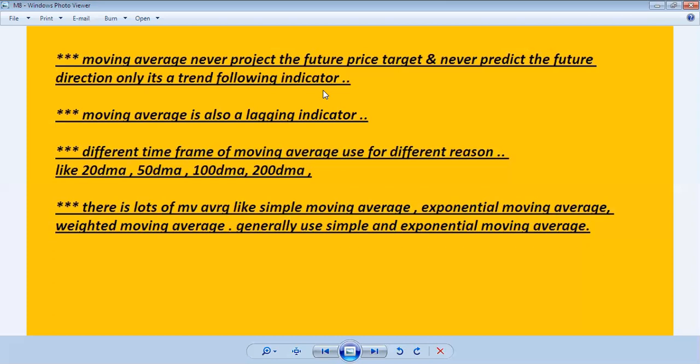When the trend is up, the moving average goes in that direction, and if the trend goes down, then the moving average falls with price. And when the price is in a choppy trend, then the moving average and price cross each other.